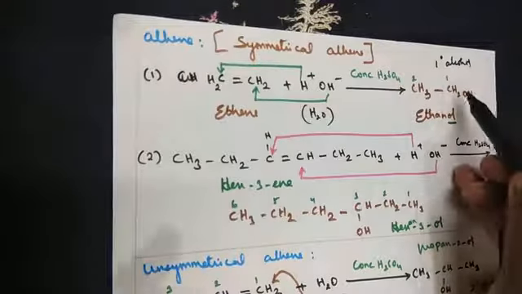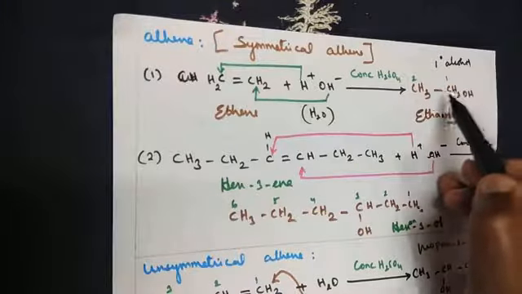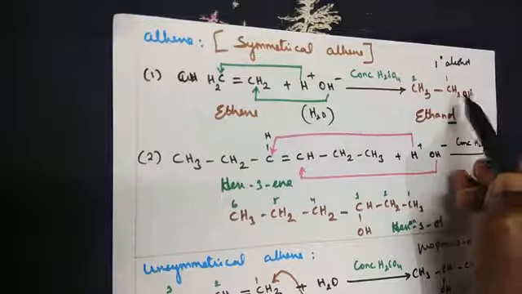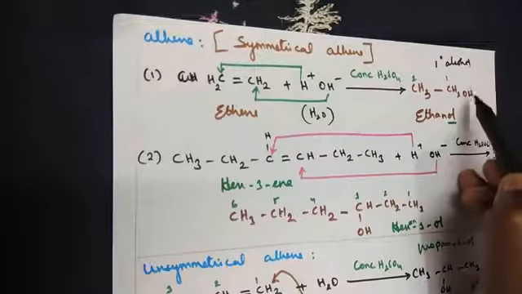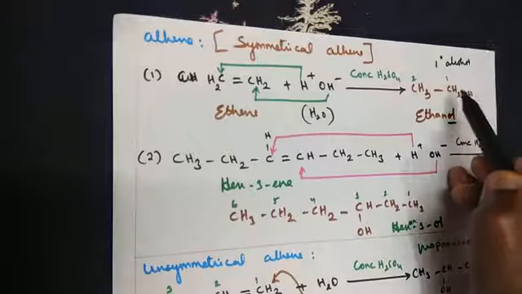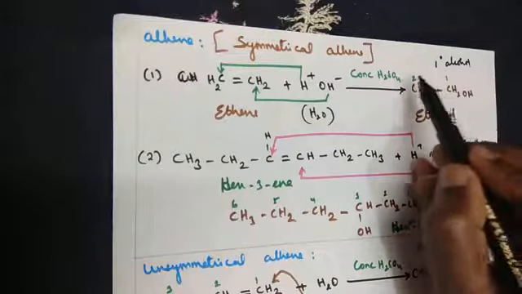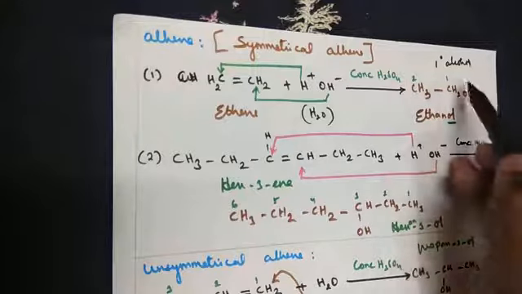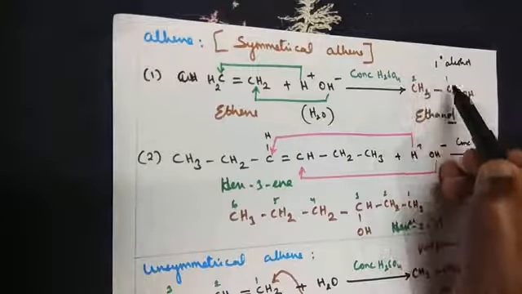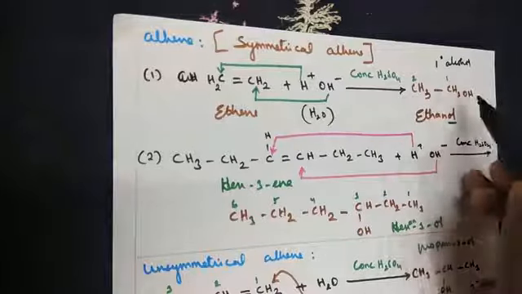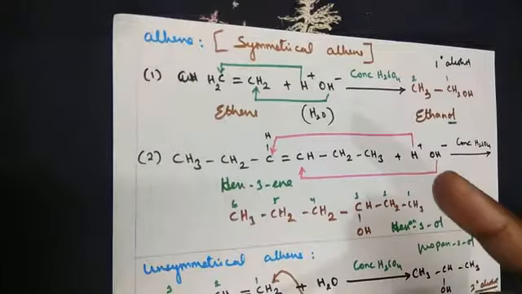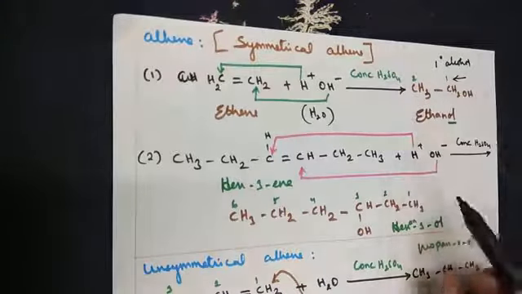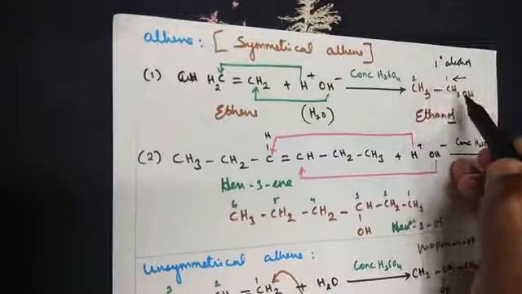Next one, remember the clue what you have learnt in your standard 11. When we do the nomenclature or when we name the compound, always the functional group should be given priority. So here the functional group is a hydroxyl group. Now hydroxyl group is attached with a carbon. If you name it from left to right, the second carbon will have the hydroxyl group. On the other hand, when you name from right to left, first carbon will have the hydroxyl group. So functional group should get the lowest number. That the allotted number should be the lowest one. So right to left will be the right direction. So the first carbon has got a functional group in it.